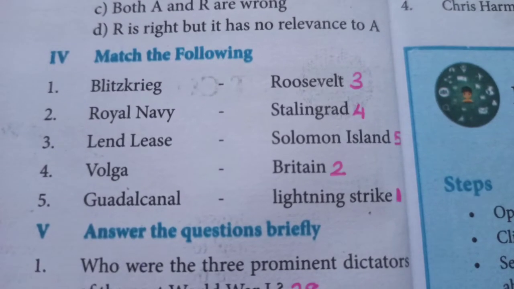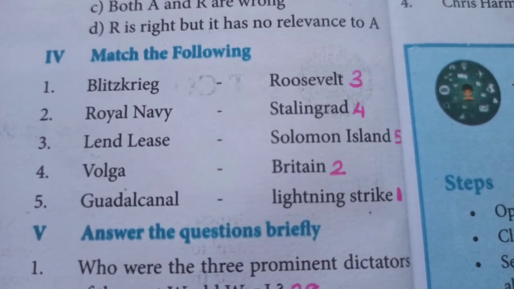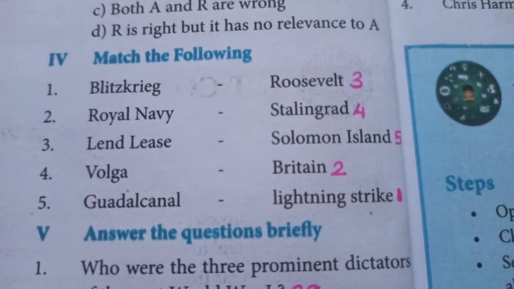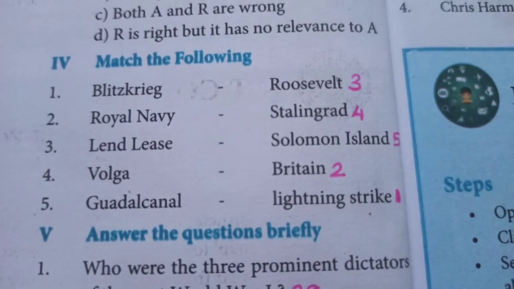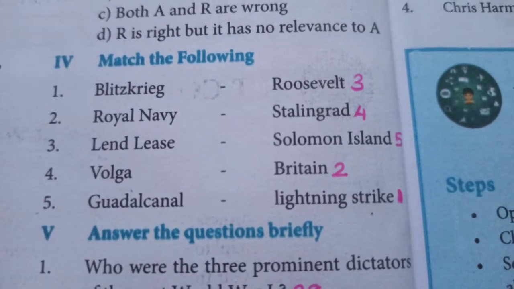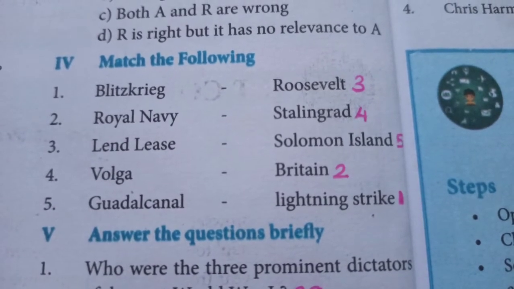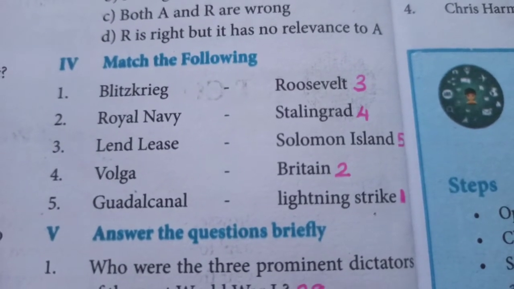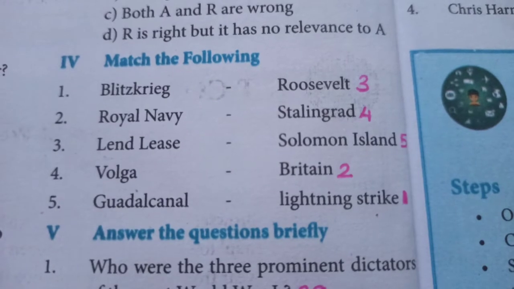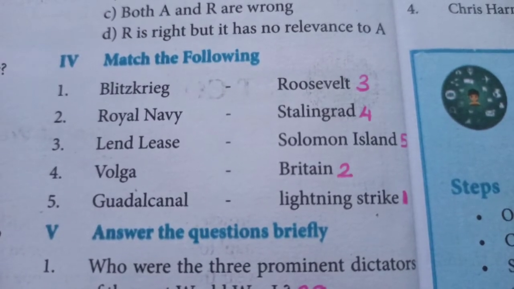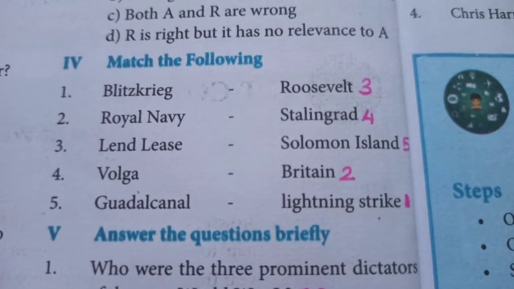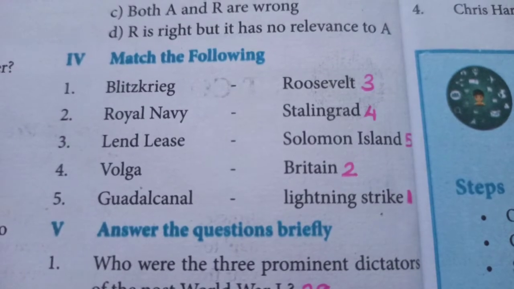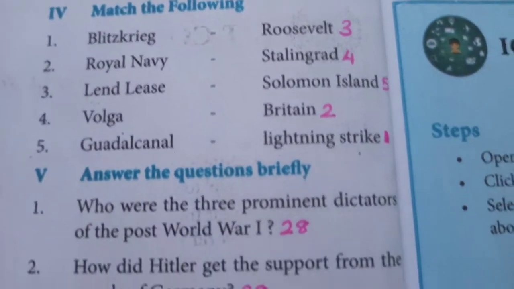This is a very fast and speedy attack conducted by Germany. Second one, Royal Navy, and answer is Britain. The Navy of Britain is called Royal Navy. Third one, Lend-Lease, Roosevelt. You can recall it from the fourth question. Fourth one, Volga, Stalingrad. Volga is a river in Russia and Stalingrad is located on its bank. Fifth one, Guadalcanal, and answer is Solomon Islands.